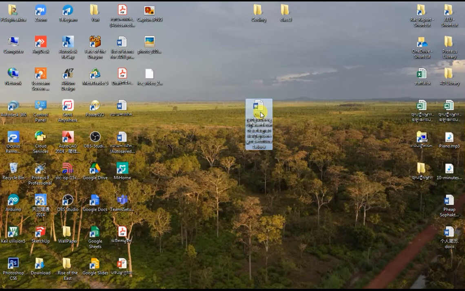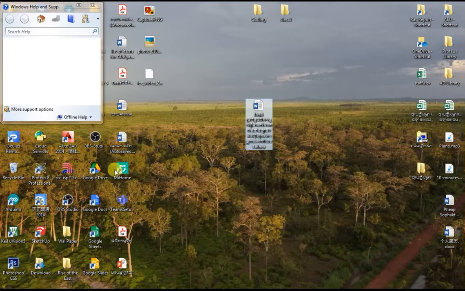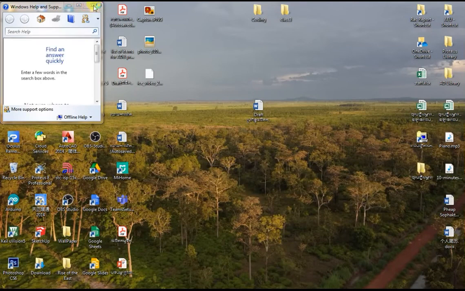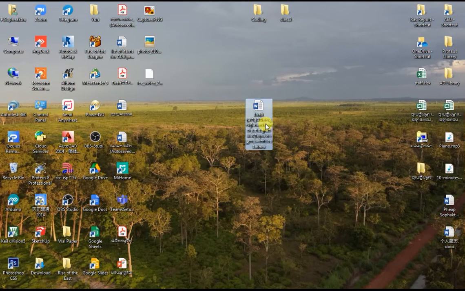So now we're going to rename it into something, for example, like name.zip. Oh, sorry, I put it wrong. Okay, so we're going to rename it into zip, something like that, and then we're going to click on enter.